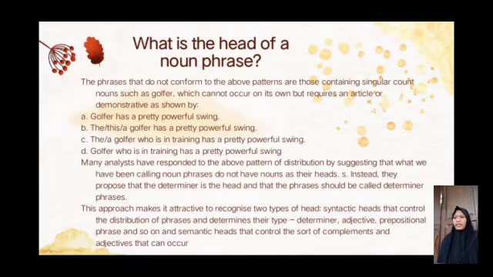The phrases that do not conform to the above patterns are those containing singular count nouns such as golfer, which cannot occur on its own but require an article or demonstrative, as shown by '*Golfer has a pretty powerful swing.' 'The, or this, or a golfer has a pretty powerful swing.' 'The or a golfer who is in training has a pretty powerful swing.'